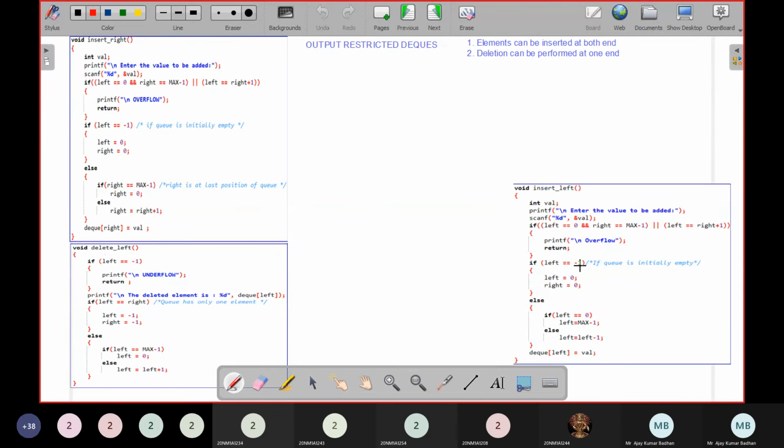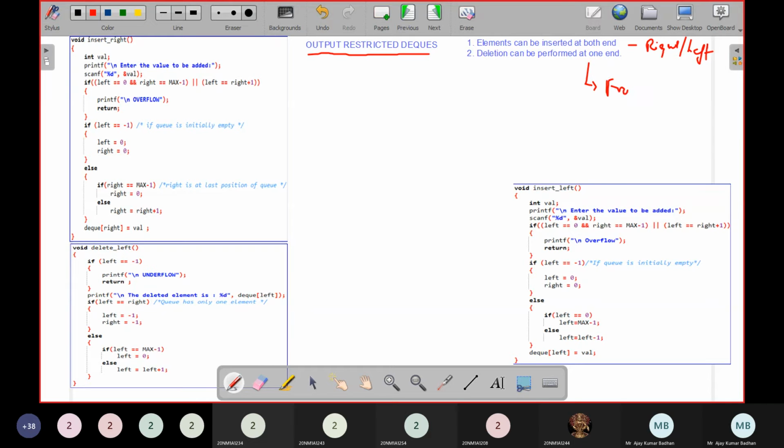But if you are implementing something called output restricted DQ, then output, in the sense of deletion, will be restricted, and insertion is common. So here elements can be inserted in both directions, either from the right or from the left. But deletion can be done in only one direction, same as the one we did in queue. In queues, when we want to delete an element, how can we delete it?